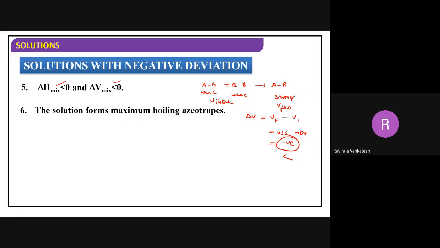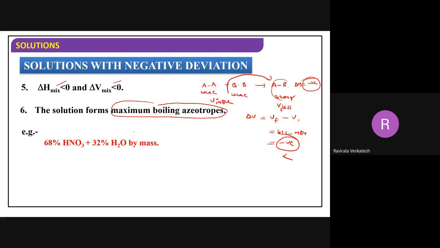Now this will definitely be an exothermic reaction, delta H is negative, because they are getting stable. Remember, unstable converting into stable releases that energy in the form of heat. Stable converting into unstable is not possible unless some energy is applied. It is the reverse process. Now this will give maximum boiling azeotropes.